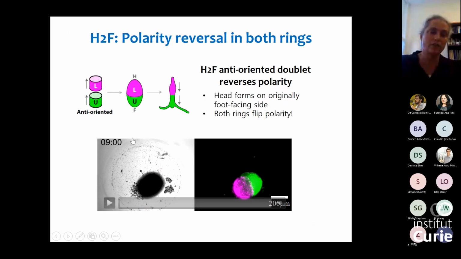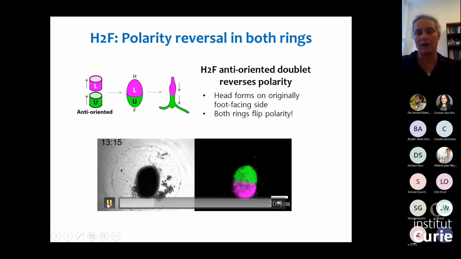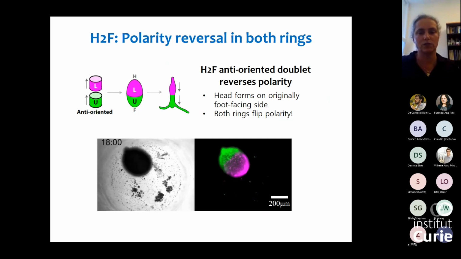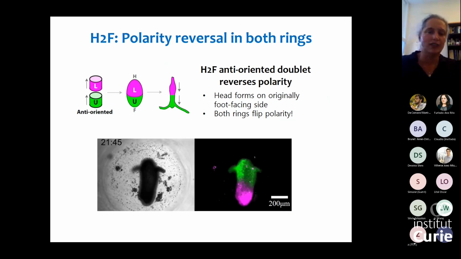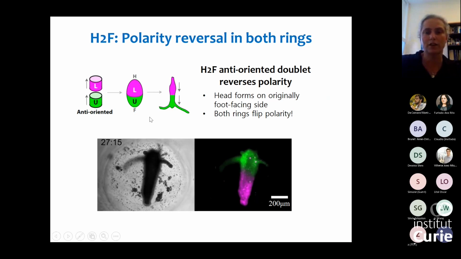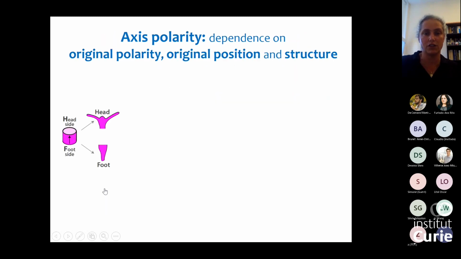So again, we are in the head-to-foot configuration, but we put the lower part of the animal above the upper part of the animal. Initially, again, we have this cylindrical shape with the two edges, and you see that the head is forming, and it's forming on the foot-facing edge on the opposite side of the tissue. So this is quite striking. We have the polarity flip, and again, we see this bias towards the edge. The head doesn't form anywhere, but it forms at the edge of the tissue.